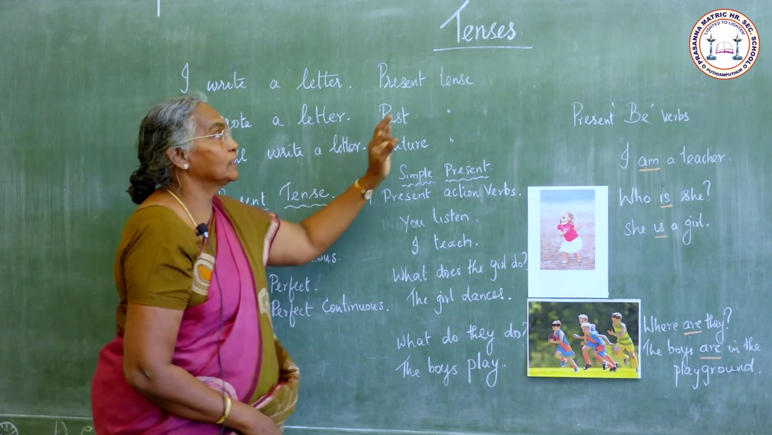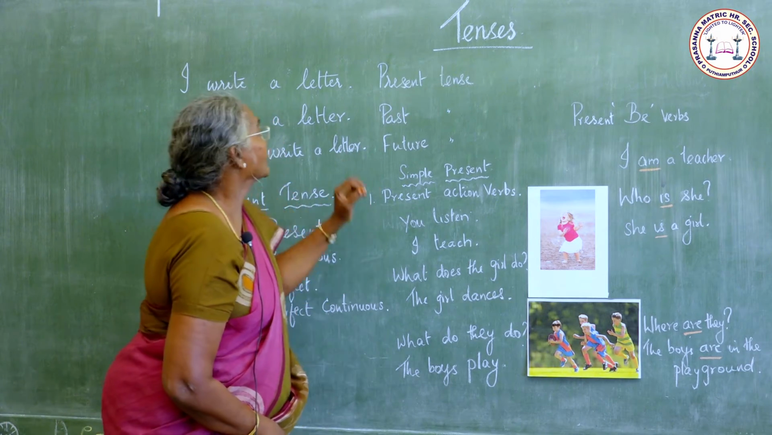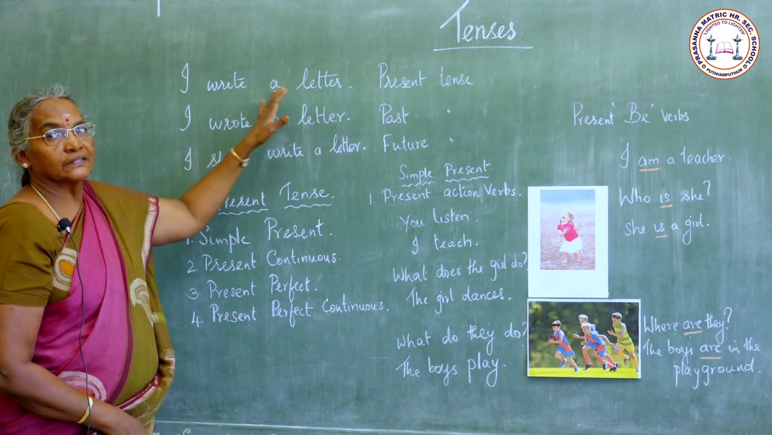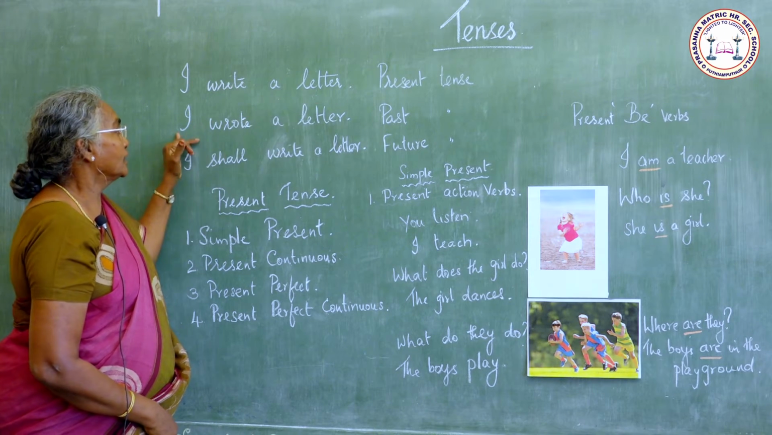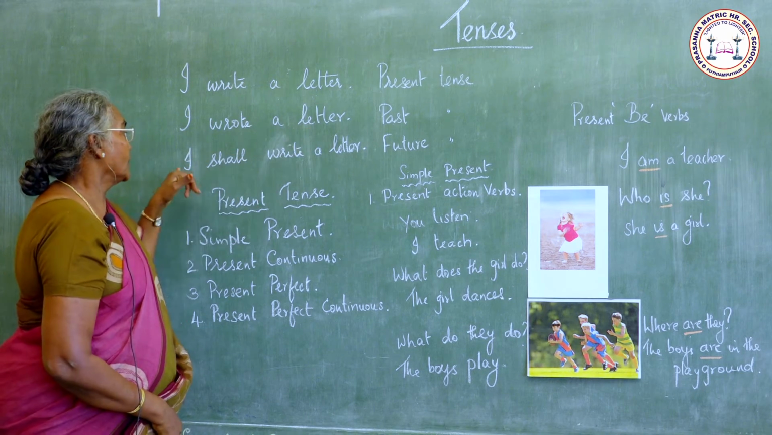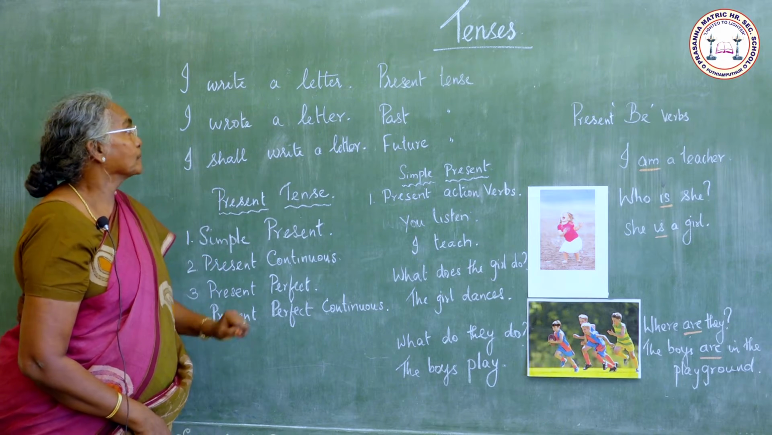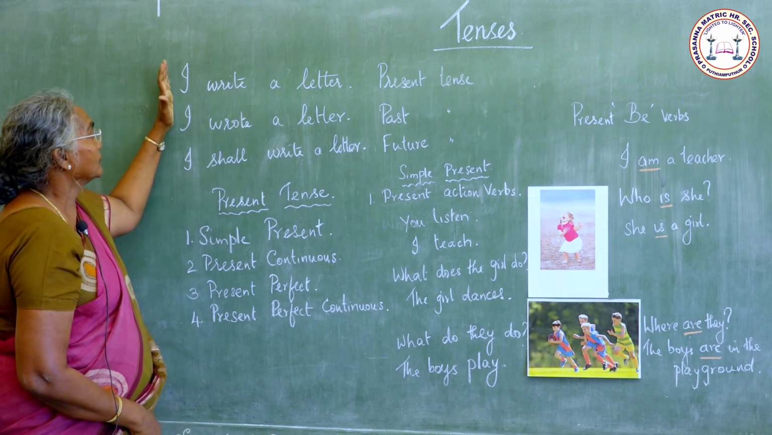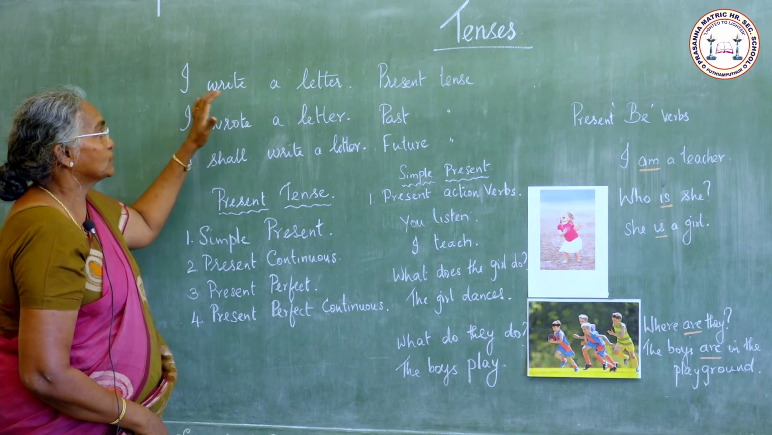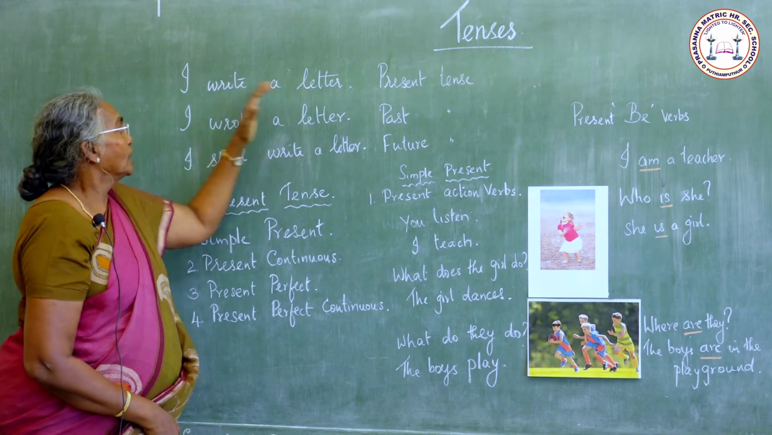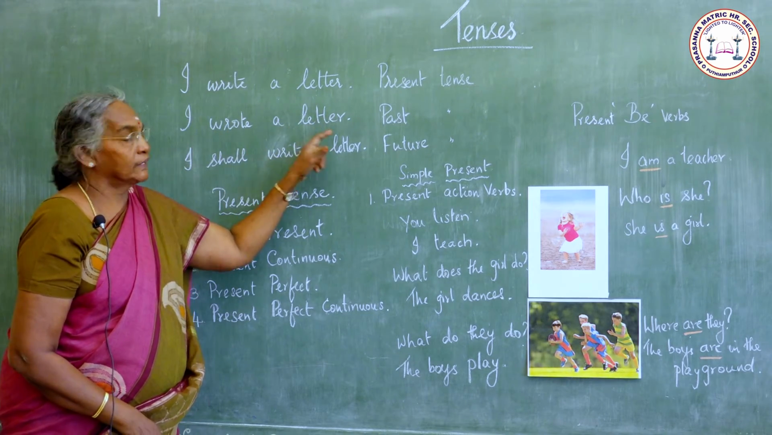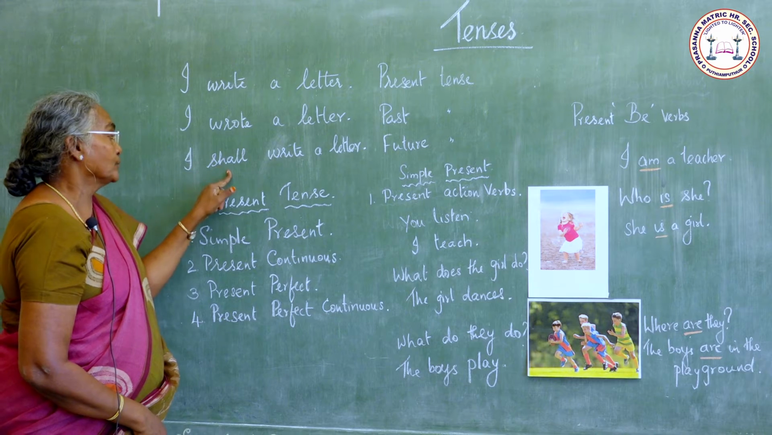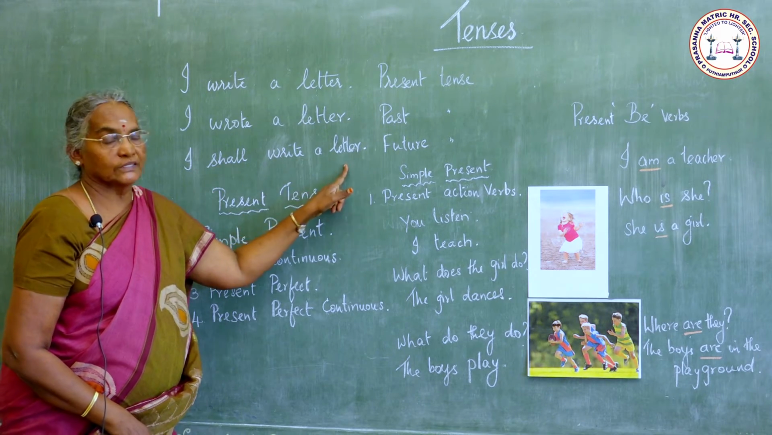Today we shall learn about tenses. Read the following sentences. I write a letter. I wrote a letter. I shall write a letter. In sentence 1, the verb refers to the present time, and in sentence 2, the verb refers to the past time. In sentence 3, the verb refers to the future time.